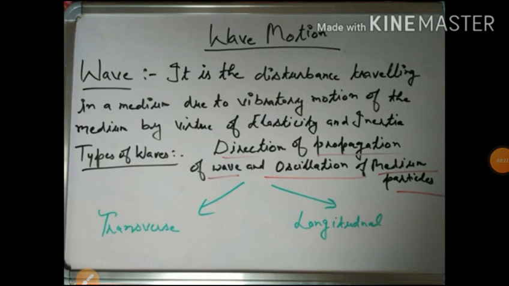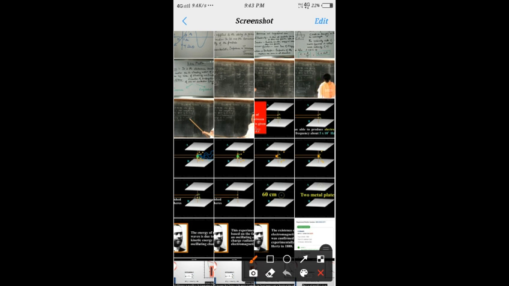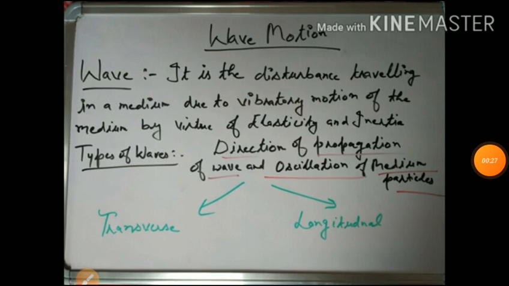Wave motion. So, a wave is a disturbance traveling in a medium due to the vibrating motion of the medium, by virtue of elasticity and inertia. So, it is a disturbance of a particle traveling in a medium. Simply, it's a form of energy.